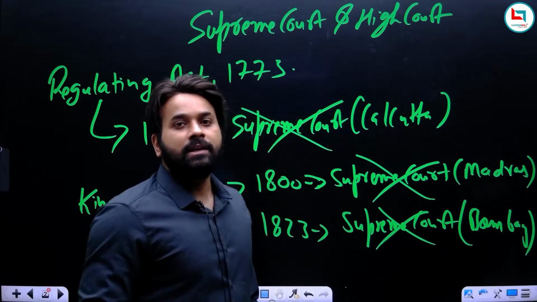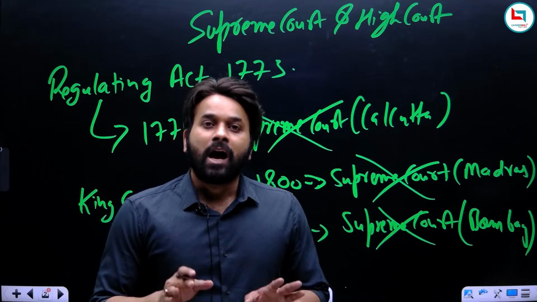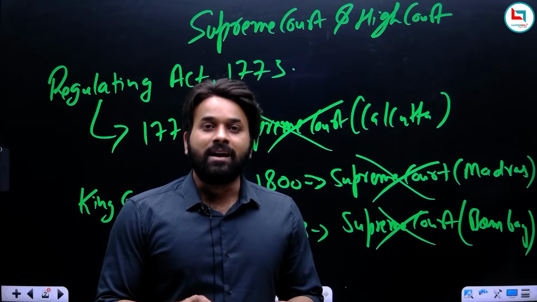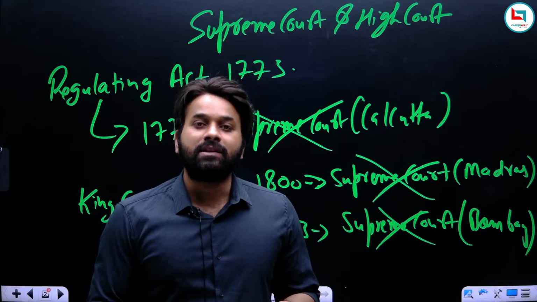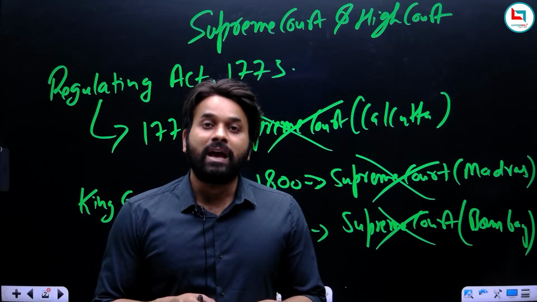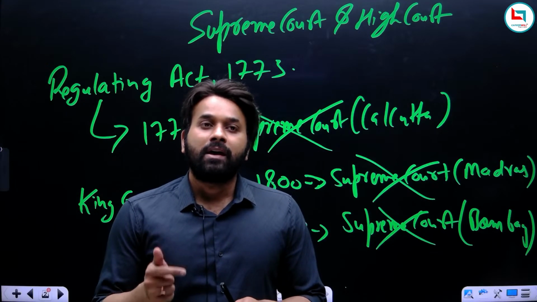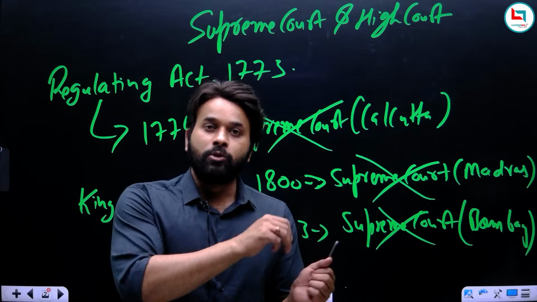So we can say the Act of 1861 abolished the Supreme Courts and established High Courts in the same place. So finally, in 1862, we have High Courts of Bombay, Calcutta and Madras, and the Supreme Courts are abolished.